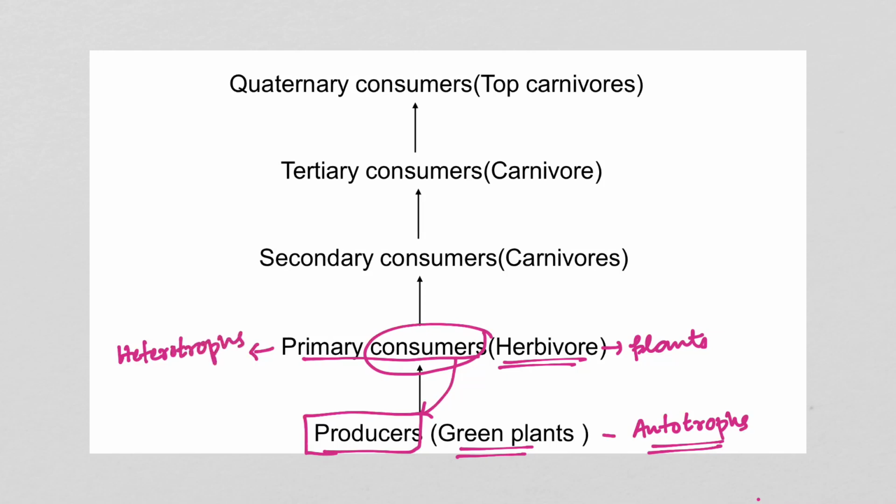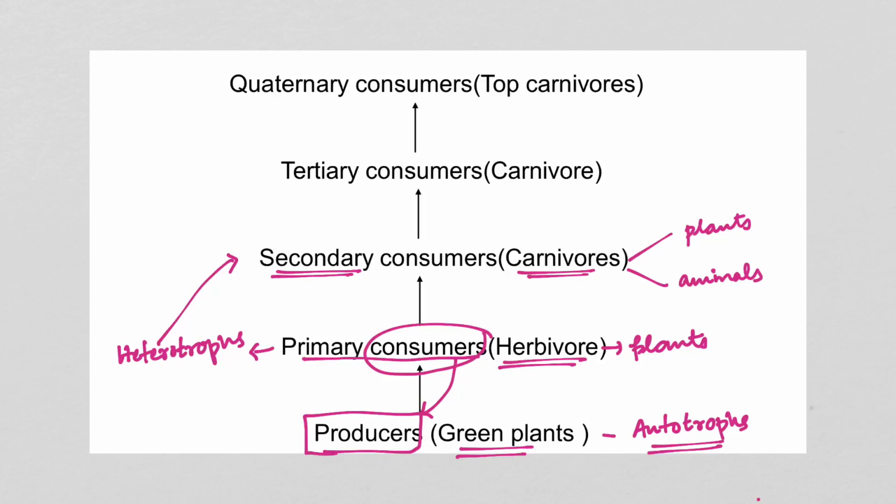Then in the next level we have the secondary consumers. The secondary consumers are also called carnivores. Carnivores eat both plants and animals. These carnivores are also called heterotrophs. Heterotrophs means consumers; autotroph means producers and heterotrophs are consumers.